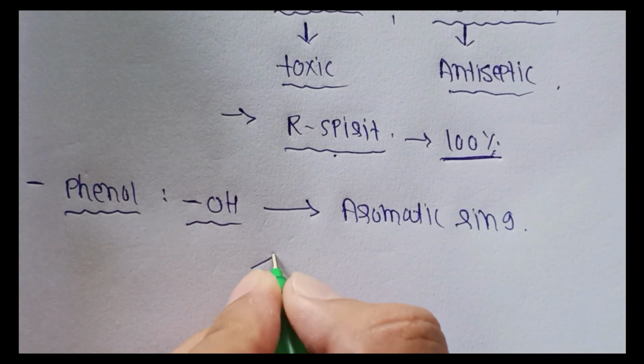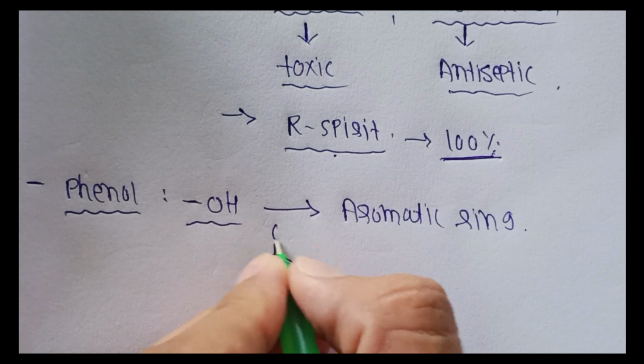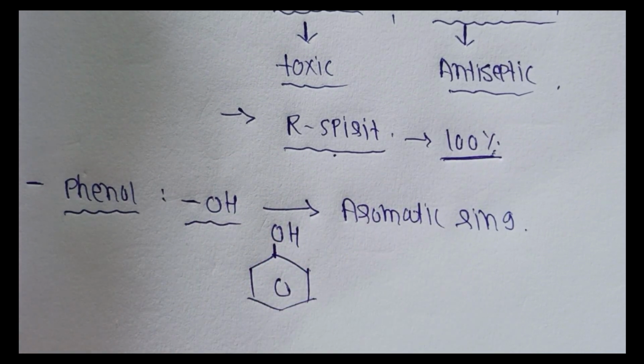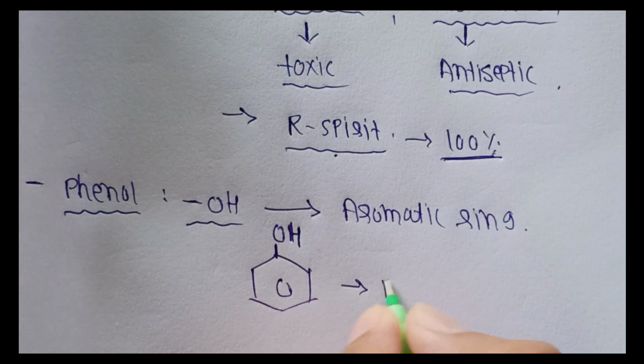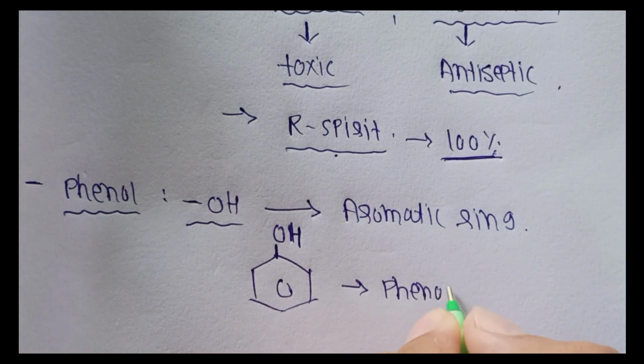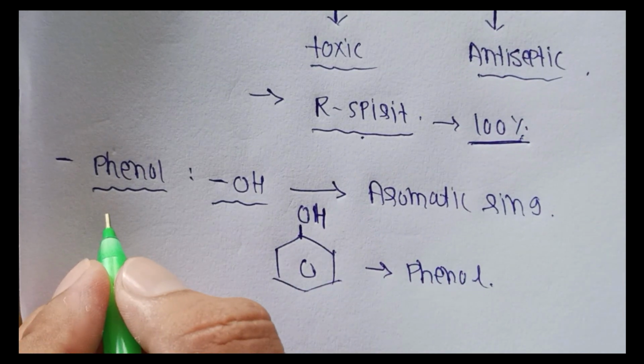For example, a benzene ring attached to an OH group is called phenol. Here the benzene ring is aromatic, that's why it is called phenol.